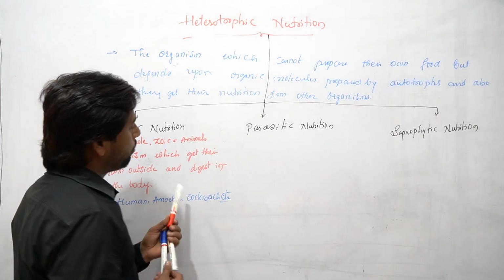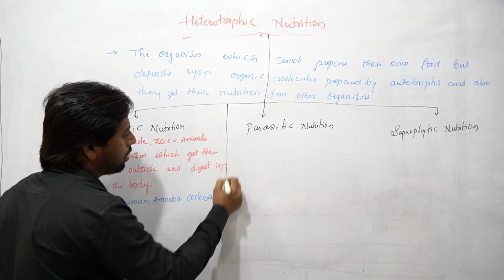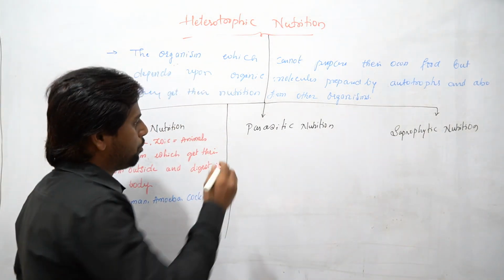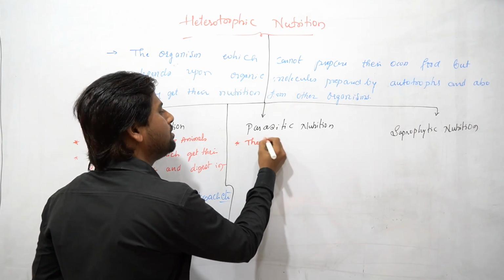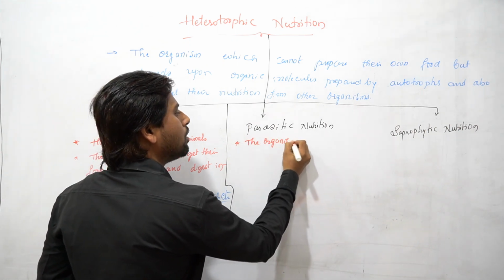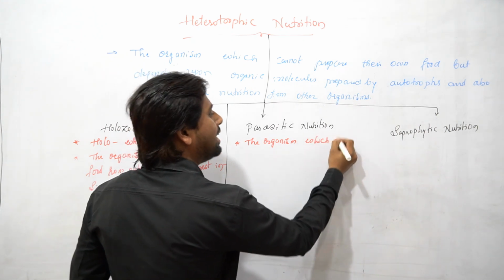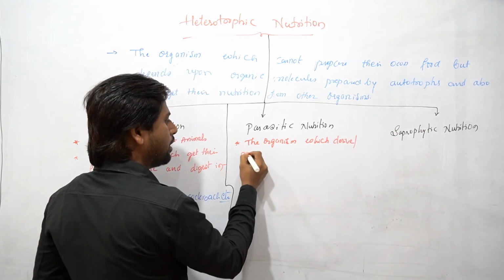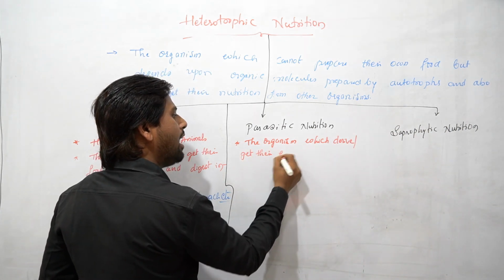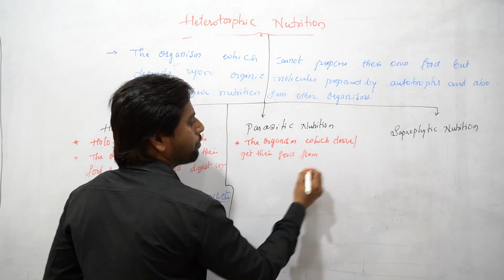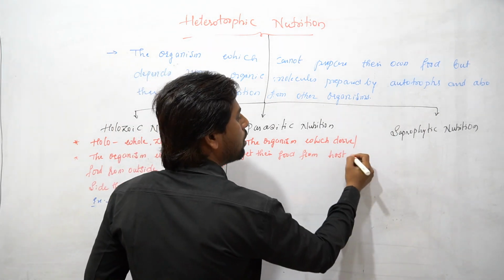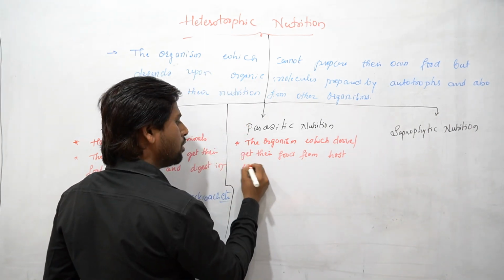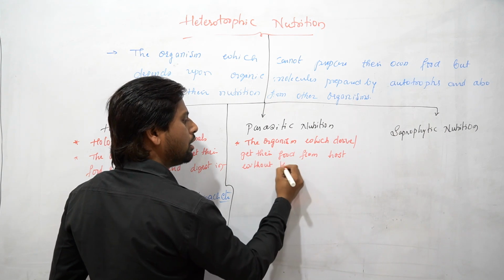Let's see one more type of nutrition, that is parasitic. The name itself indicates, students, parasites. Basically, the organisms which derive or get their food from a host without killing it.